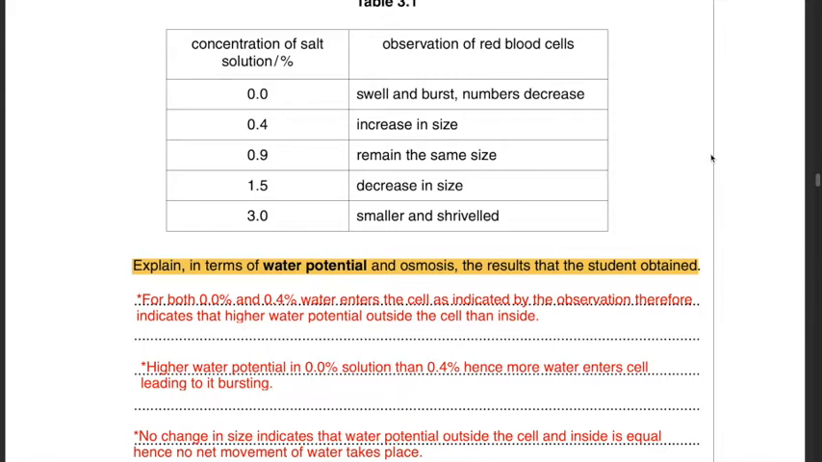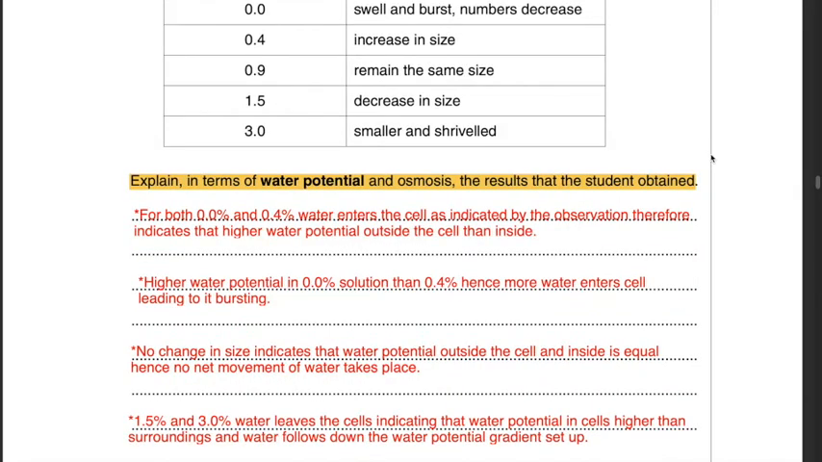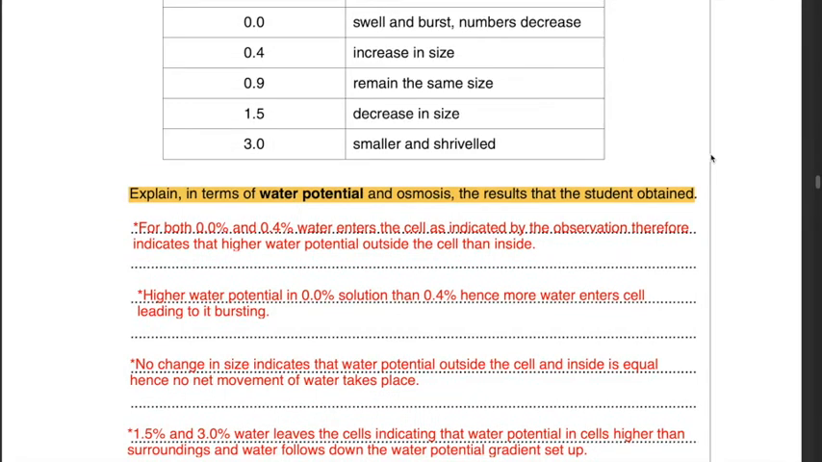Therefore, 0.0% has a higher water potential than 0.4%, and that leads to water entering the cell and changing in size. Then there is no change in size as indicated at 0.9%. Why is that? Because the water potential outside the cell and inside the cell are equal. Hence, no net movement of water takes place. That is how you could mention in terms of water potential and osmosis the results that the student obtained.